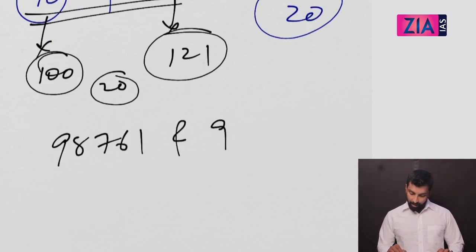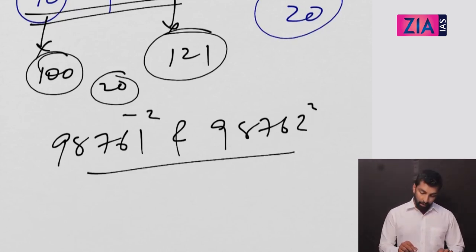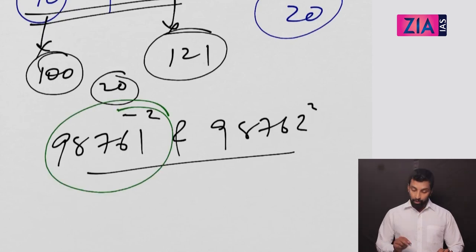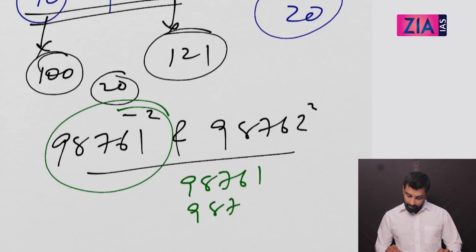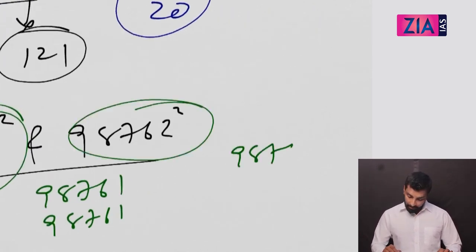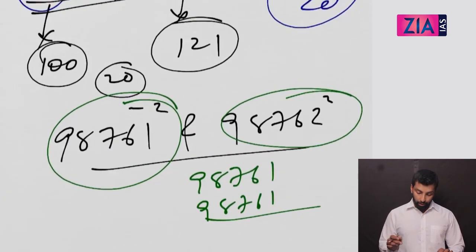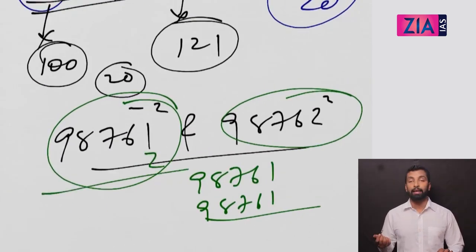But when it comes to a bigger number, 98761 and 98762, how many numbers are there between them? Now this is going to be difficult for you. It's not worth finding the square of it. Finding the square, what you do? 98761, 98761 you need to multiply. 98762, 98762 you multiply, you get the square, and that's not the end. You need to take the difference. But what is the method which I told you? Just multiply by 2. You get the answer.